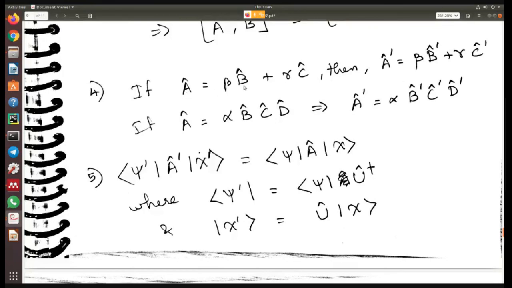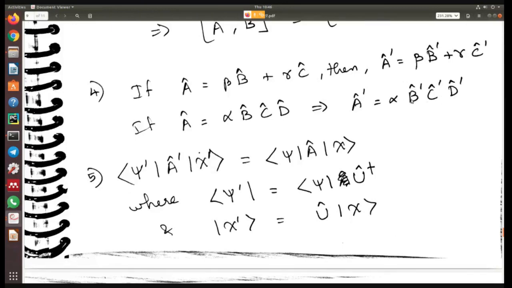This I think is very easy to understand. So if A is equal to beta into B plus gamma into C operator, then A dash will be beta into B dash plus gamma into C dash. And if A is equal to alpha into BCD, then A dash will be alpha into B dash, C dash, D dash. Okay. So remember here the order is not changing.